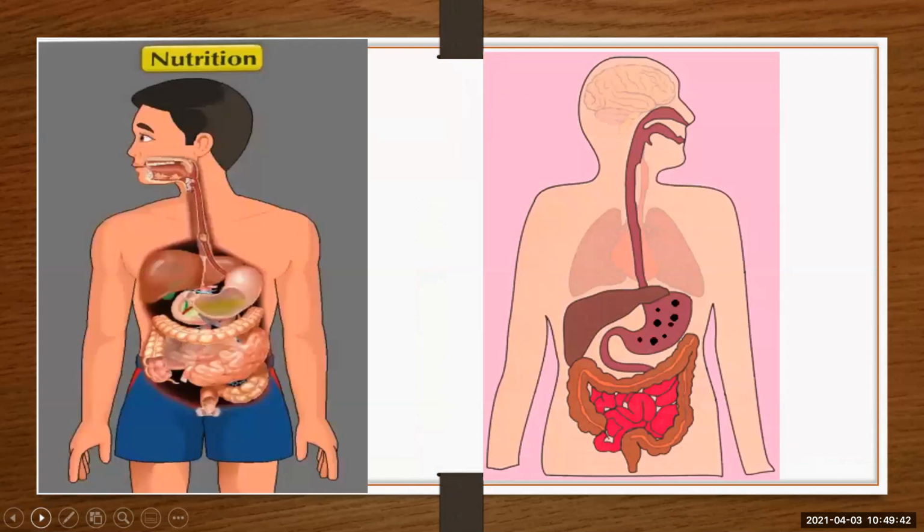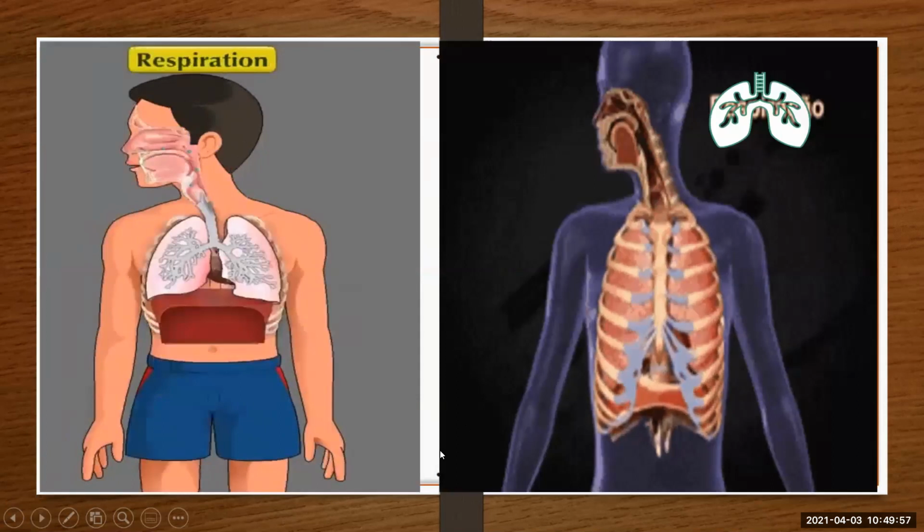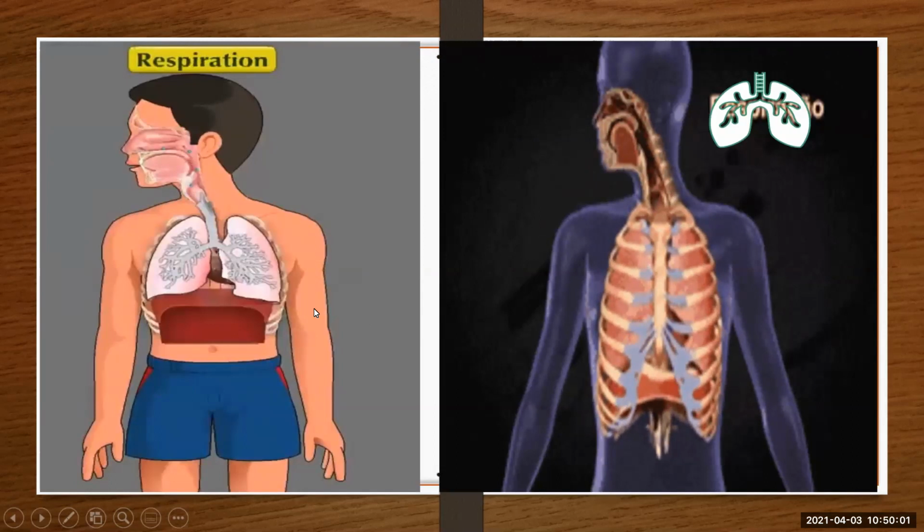Now we need nutrition, right? Nutrition means we need healthy food and material to grow. So they show nutrition. Then respiration. We respire. Why do we respire? We need oxygen to survive, right?